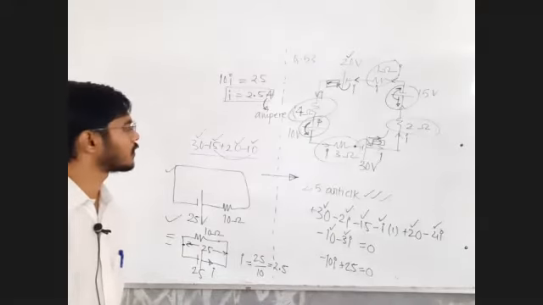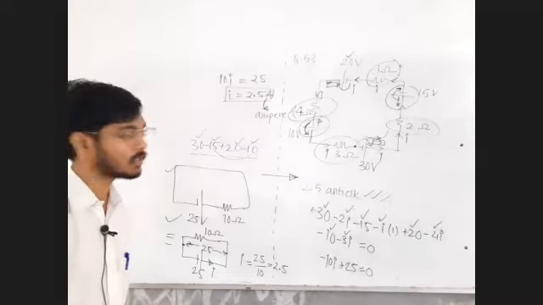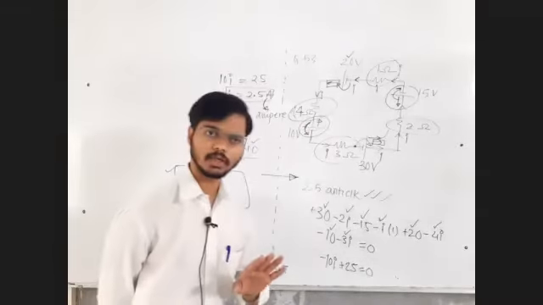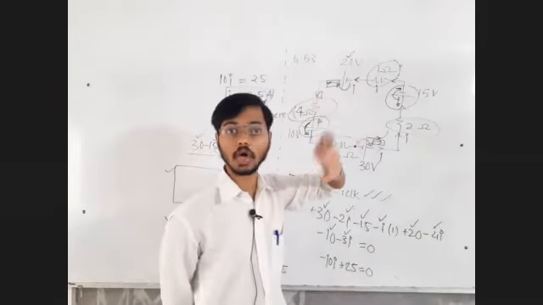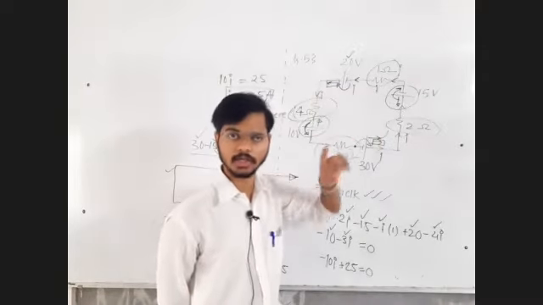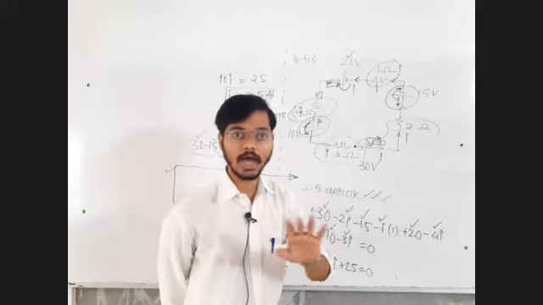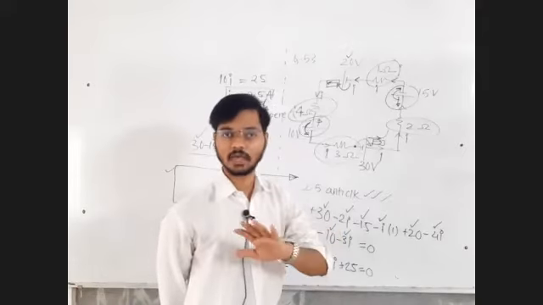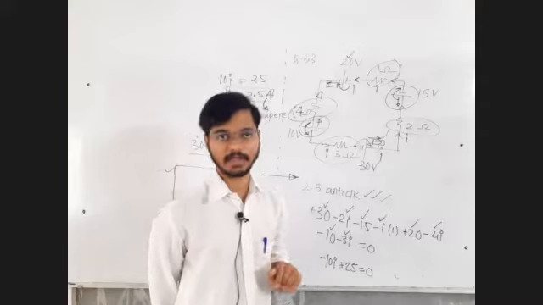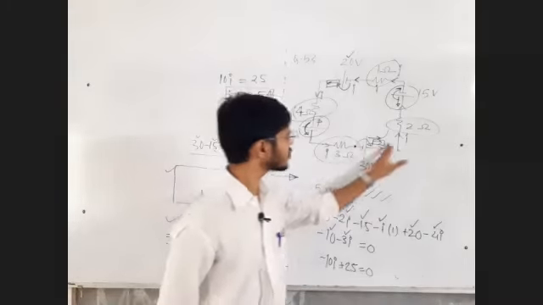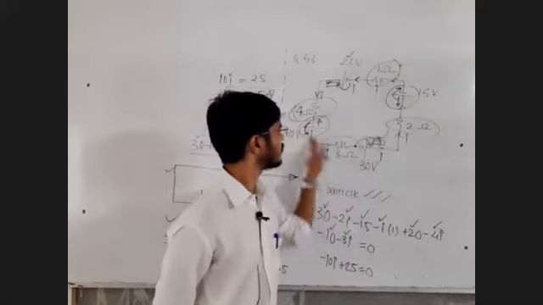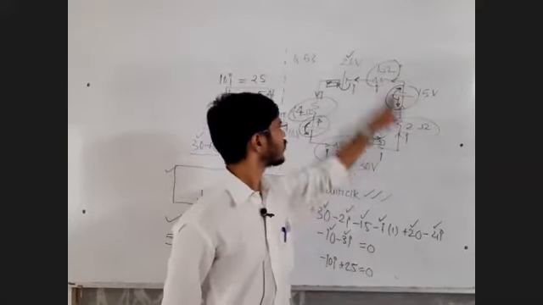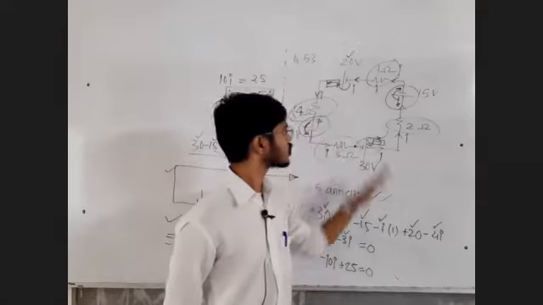Now everyone listen to me carefully. This is applicable only if there is a single loop, no other loops. Current should not split. If the current splits, you cannot add the resistances, and you cannot directly add or subtract the batteries. Here current is not splitting anywhere. It is simply moving round and round, right?